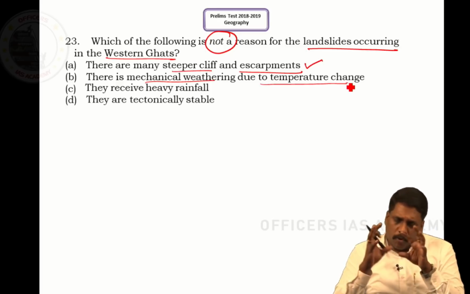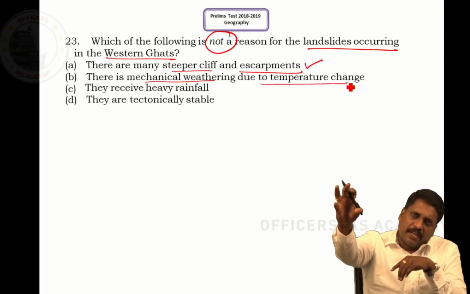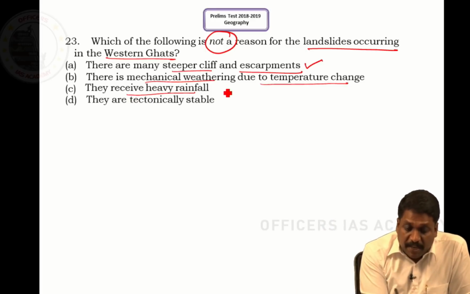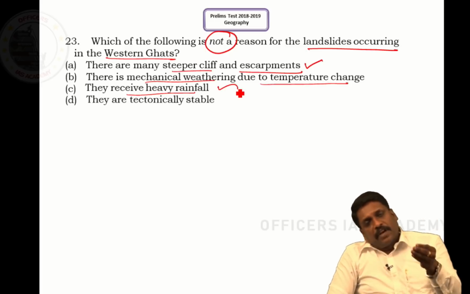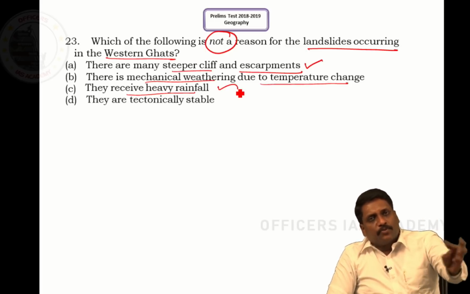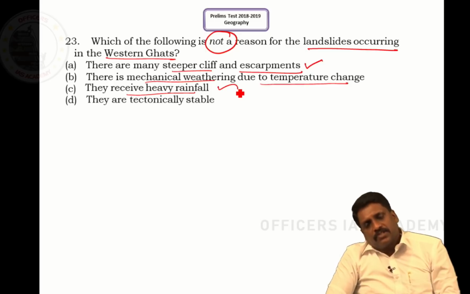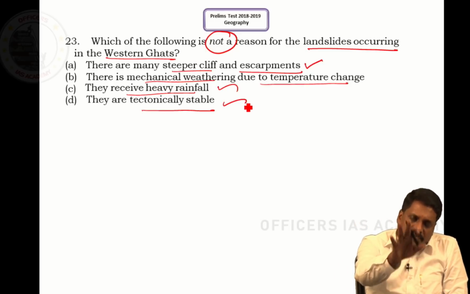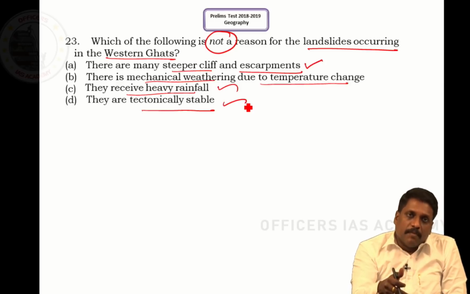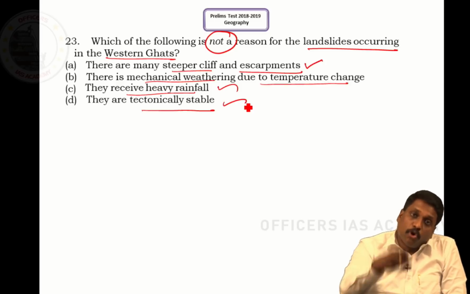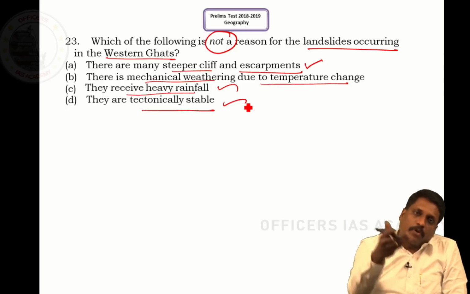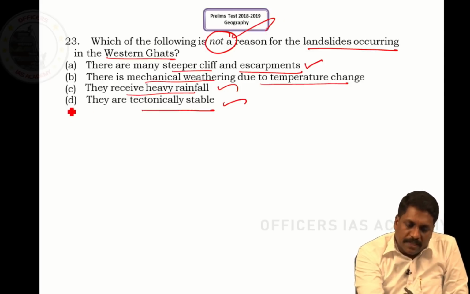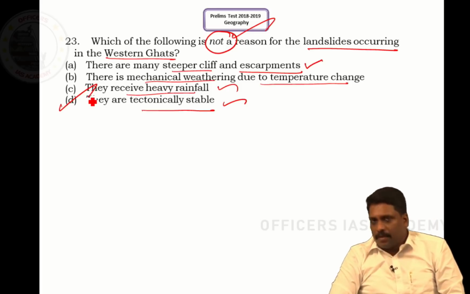Right. Whenever I talk about the weathering, weathered material, gravity shifted, you call them as a landslide. And they receive heavy rainfall, accepted. Even when I talk about the recent Kerala flood and the eventual landslide, heavy rainfall has resulted in landslide, accepted. They are tectonically stable. This as a fact is very right, but being tectonically stable should not induce landslide. But we are talking about the reasons which can induce landslide. It means what is not a reason is this tectonically stable. Right, sir.